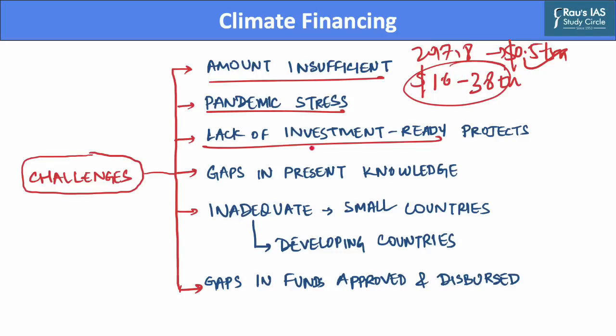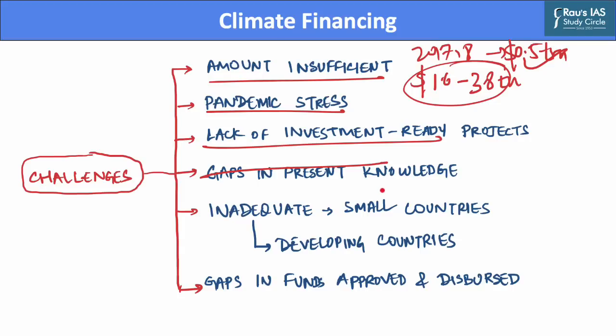Further, there have been gaps in the present knowledge about climate financing. These include issues such as lack of common definitions for central concepts related to climate financing or financial accounting rules. And it is further aggravated by limited awareness among national policy makers about financing mechanisms that already exist.